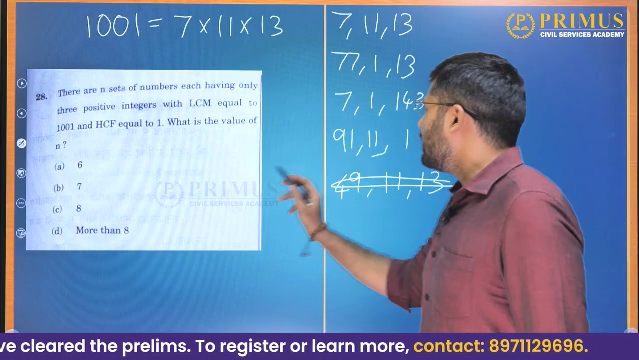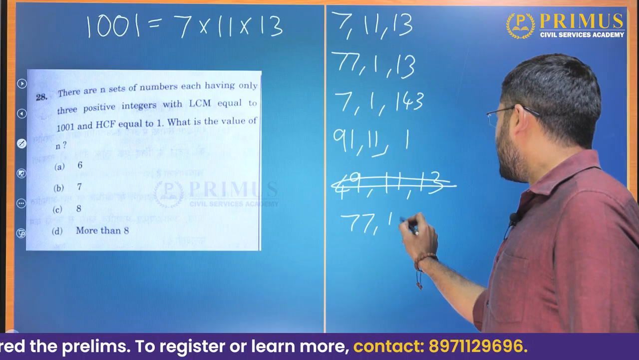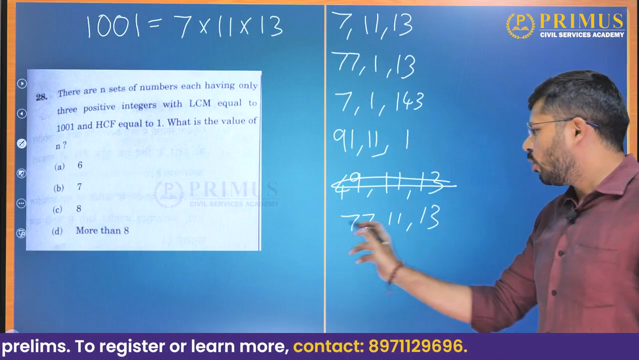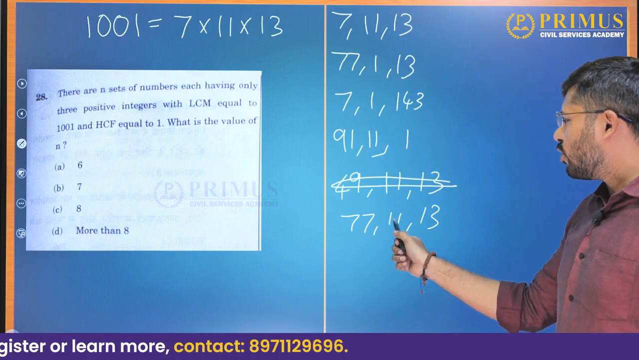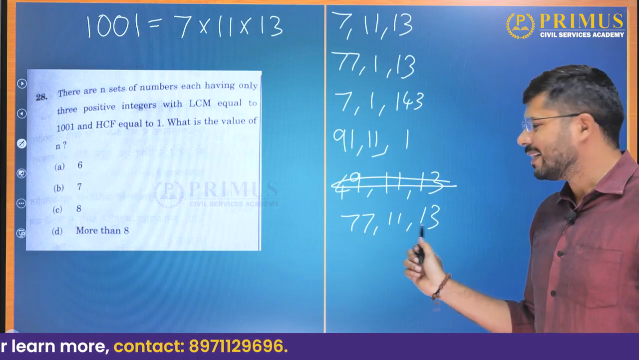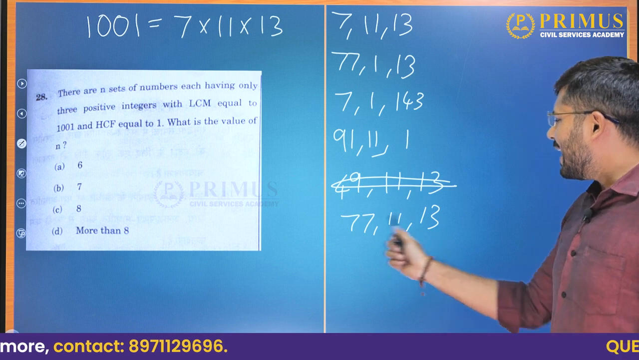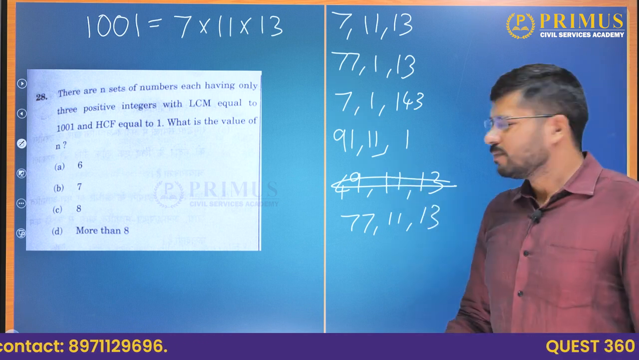What if we multiply 7 with 11? 77, 11, 13. They do not have any common factor. Yes, 77 and 11 have a common factor, but not with 13. So again, their HCF will be 1, but their LCM will be again 1001.